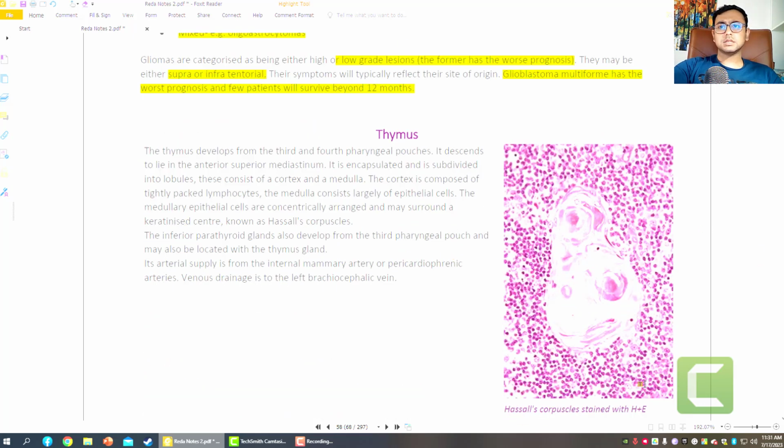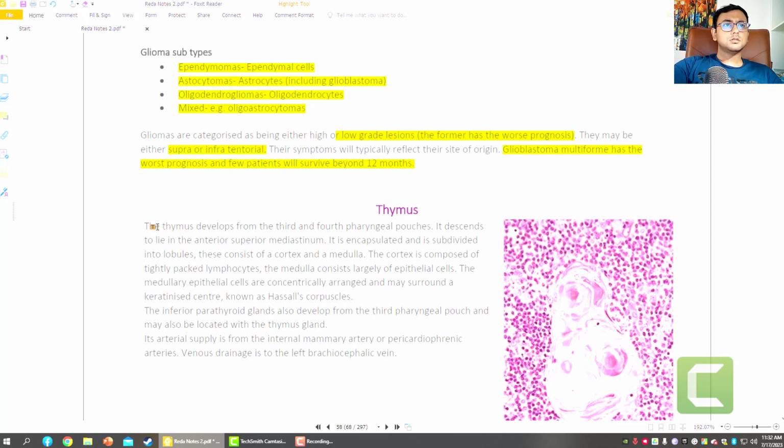Now the thymus, Hassall's corpuscle. You can see here in the center there is a red area. It is called Hassall's corpuscle, with hematoxylin and eosin staining. The thymus develops from the third and fourth pharyngeal pouch, very important for embryology. The thymus and the inferior parathyroid gland originate from the same region, that is the third pharyngeal pouch. It descends to lie in the anterior superior mediastinum, which is its location, and is encapsulated and subdivided into lobes.